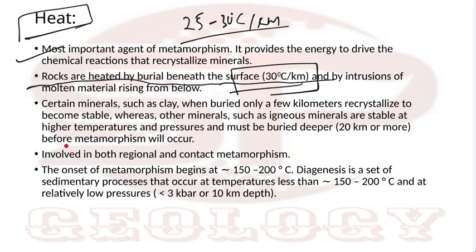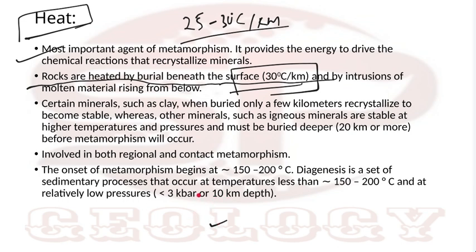With more depth, with increase in burial or increase in overburden, the sediments that are deposited will convert to sedimentary rock. That is called diagenesis. If temperature exceeds the diagenesis condition, then metamorphism will start. That's why we say that after diagenesis, metamorphism will start.